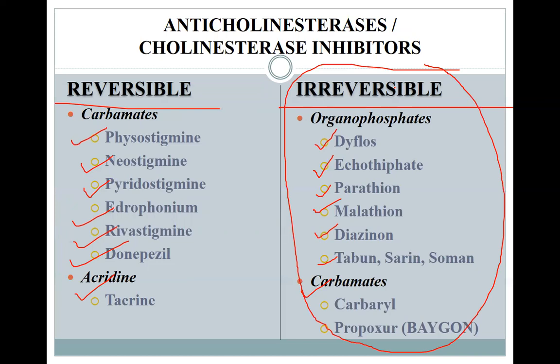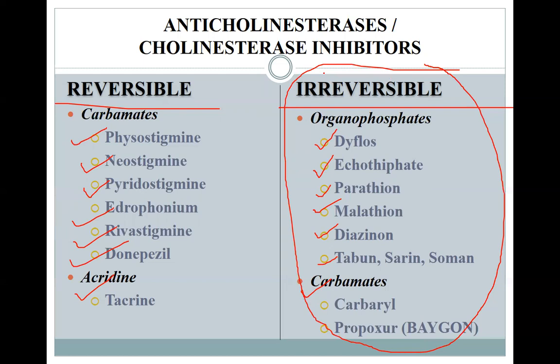So to sum up, what I have told you in this session is that we have two groups of drugs that act as cholinergic drugs. One is direct acting, the other is indirect acting. Direct acting is further subdivided into esters and alkaloids, whereas indirect is further subdivided into reversible or irreversible, such as carbamates and organophosphates.